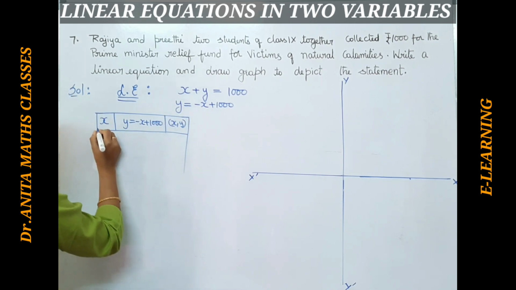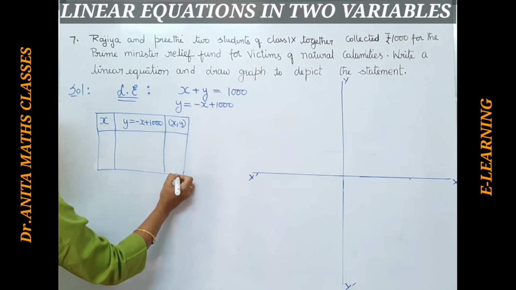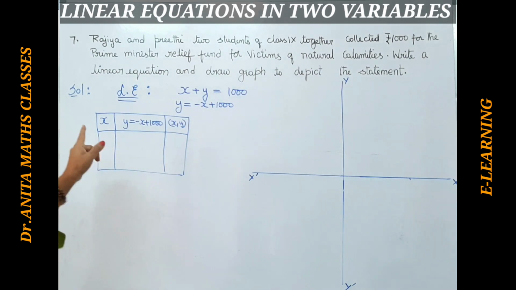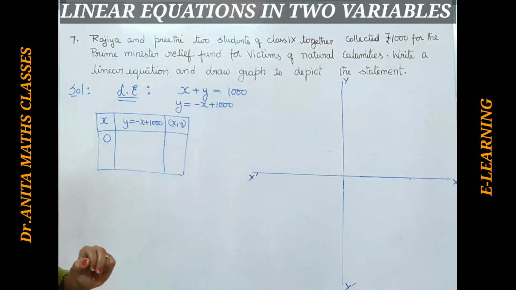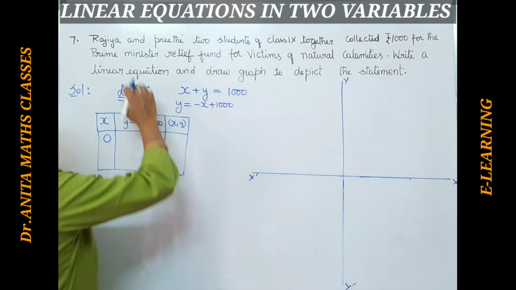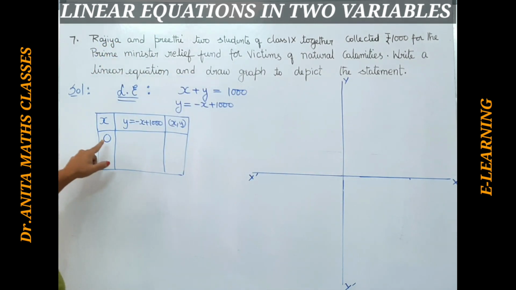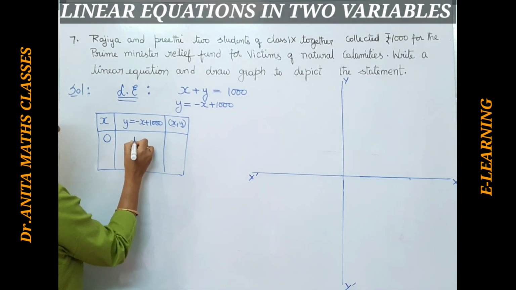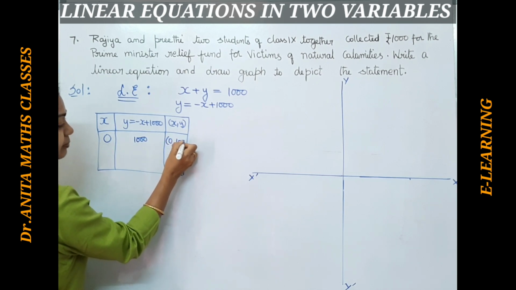So let me write. Since the values here are not simple because we have 1000, we will first take, as we have done in the previous problems, let me take X as 0. Okay, so Razia's contribution is nothing. So let us suppose X is 0. So Y will be minus 0 plus 1000. So Y becomes 1000. So (0, 1000) is one point.